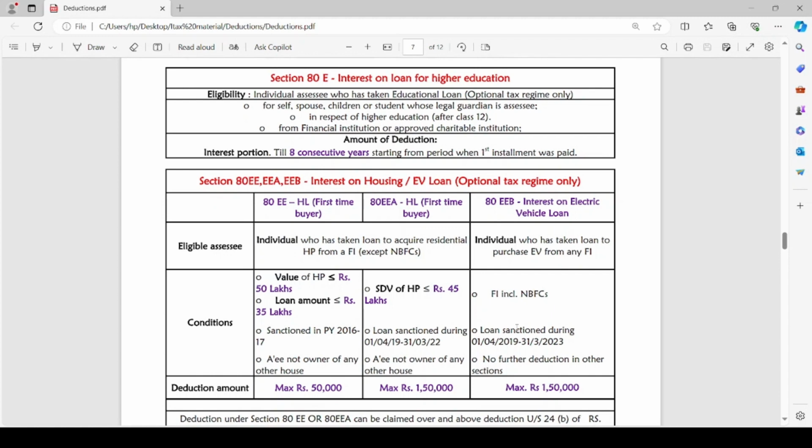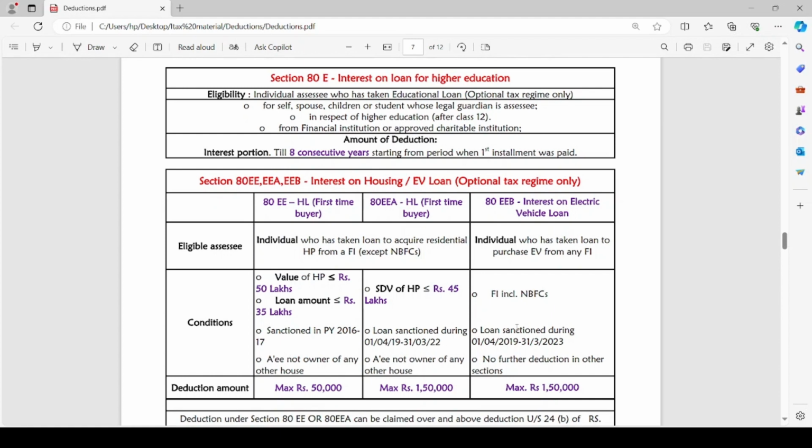So the eligible assessee to claim deduction with respect to interest on housing or EV loan is individual who has taken loan to acquire residential house property from a financial institution, or the individual who has taken loan to purchase electric vehicle from any financial institution.